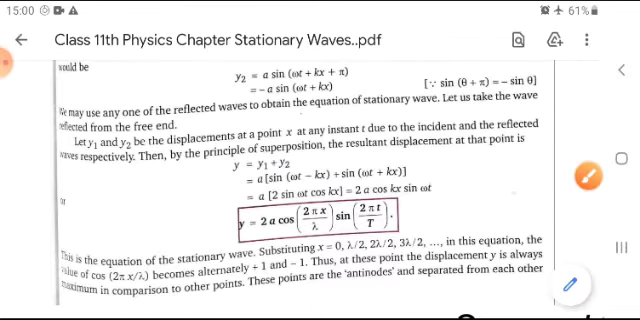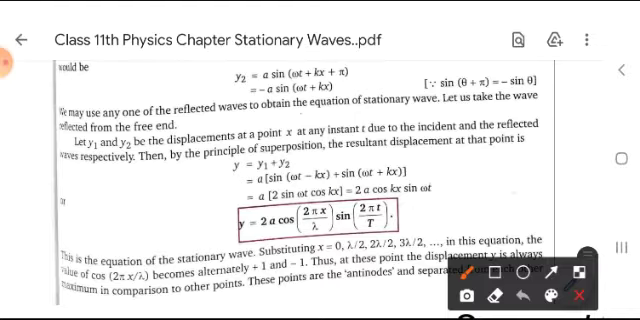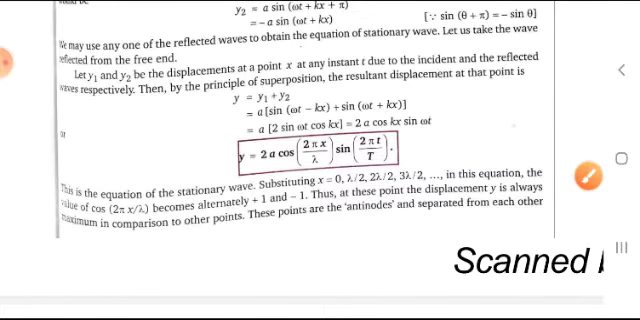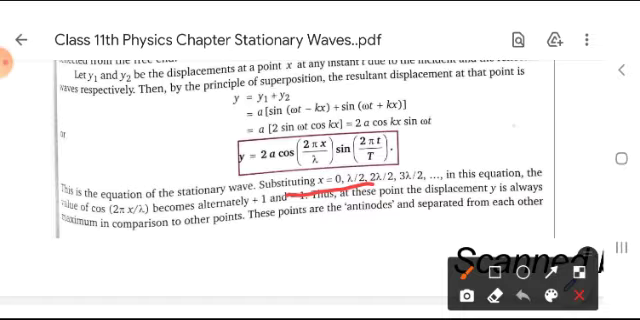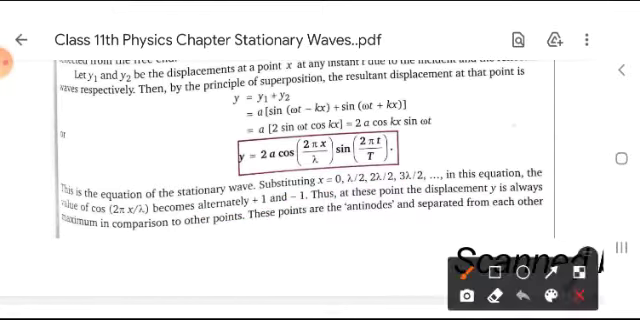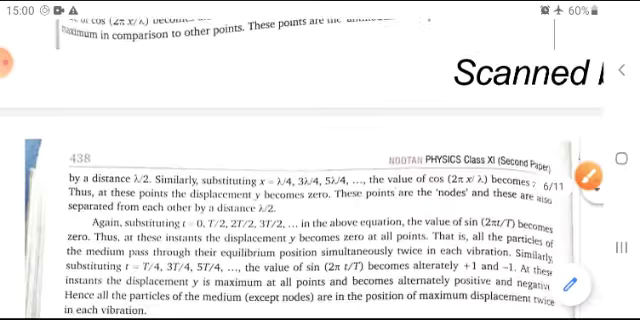After adding it, we get the equation y is equal to 2a cos(2 pi x upon lambda) sin(2 pi t upon T). The first part is called the amplitude of the superposition wave. So this is the equation of the stationary wave. Substituting the values of x equal to 0, lambda by 2, 2 lambda by 2 in this equation, the values of cos become alternately plus 1 and minus 1. Thus at these points the displacement y is always maximum compared to the other points. These points are called antinodes, where the amplitude is maximum.